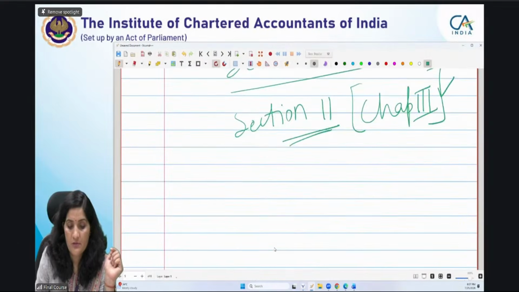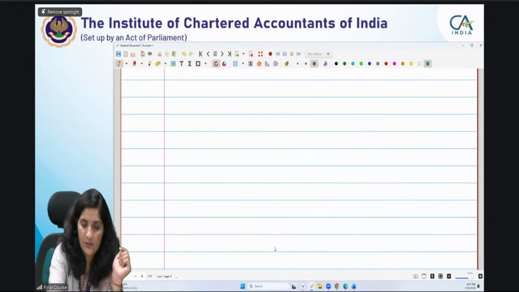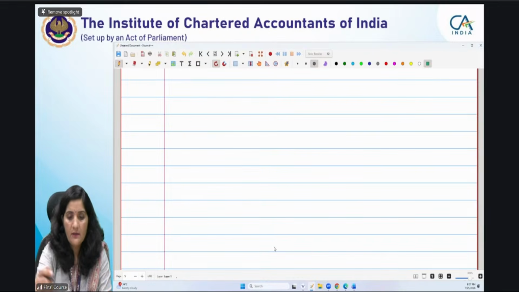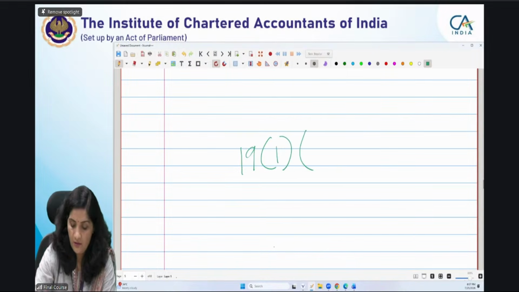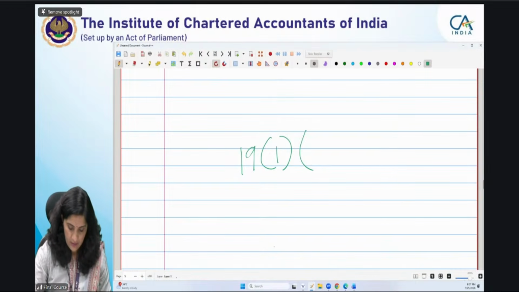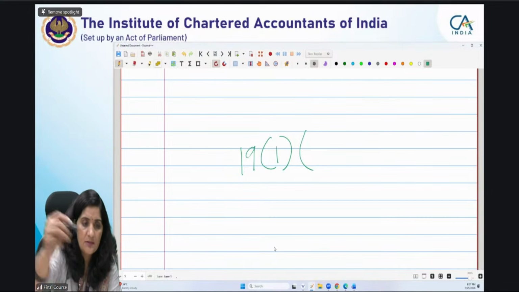One more important thing. If I am telling you some section, for example, now we are going to do agriculture income, if we are telling you 19(1), if you go to section 19, let me open section 19 itself, then I will write for you. Section 19(2), let me take it as 2.